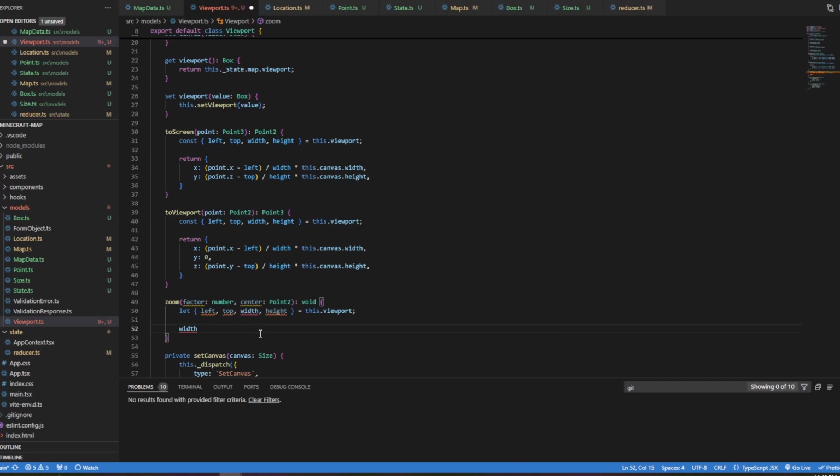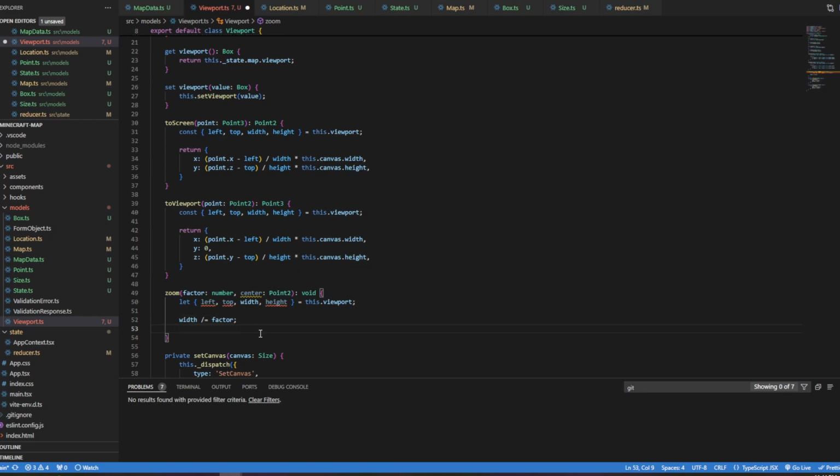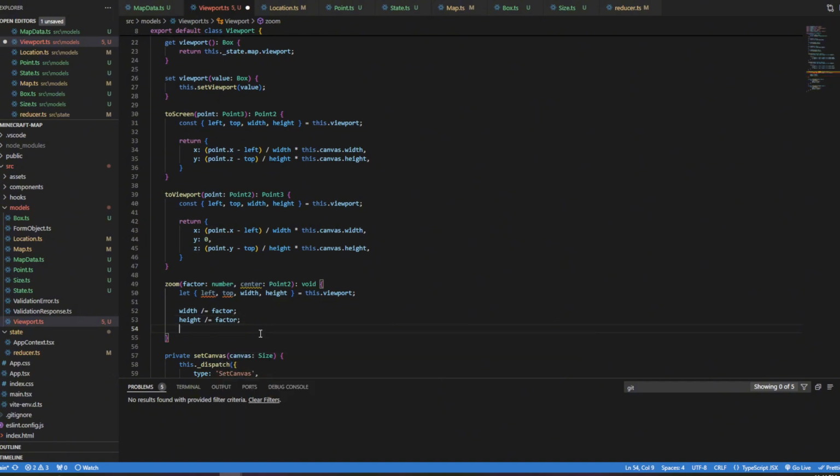One way to do this is to say width equals width divided by factor, but a shorter way of doing this is to say width divided equals factor. And what this does is it basically takes width, divides by factor, and saves the result back in width. Height divided equals factor.